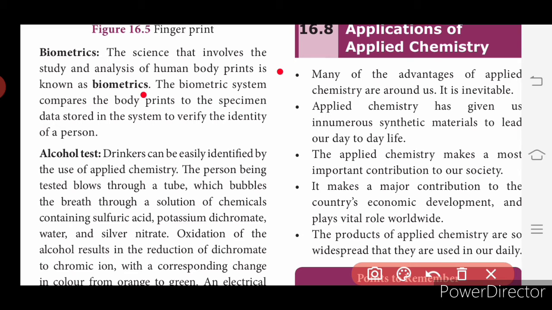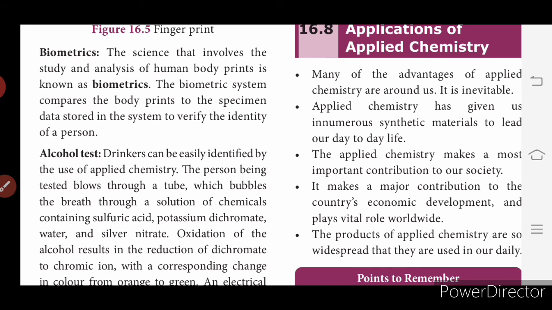The biometric system compares the body prints to the specimen data stored in the system to verify the identity of a person. Some use fingerprint in schools and industries, and in many higher official systems they use their face as their biometric, or eyes, specifically their voice, so that others cannot open. The other person cannot open the official files or the official room where the official files are protected.